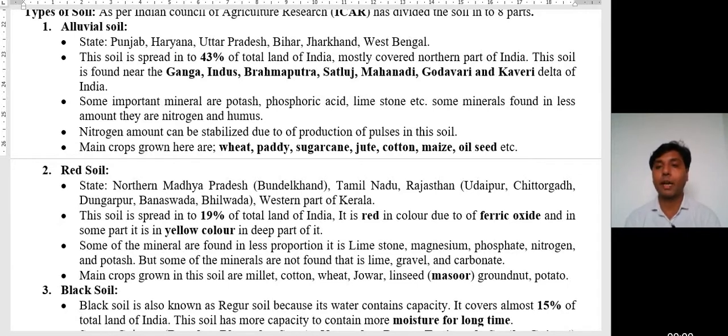You can grow any type of crop in any type of soil in our nation, but it will affect our production. So normally particular crops are grown in the northern part of India.